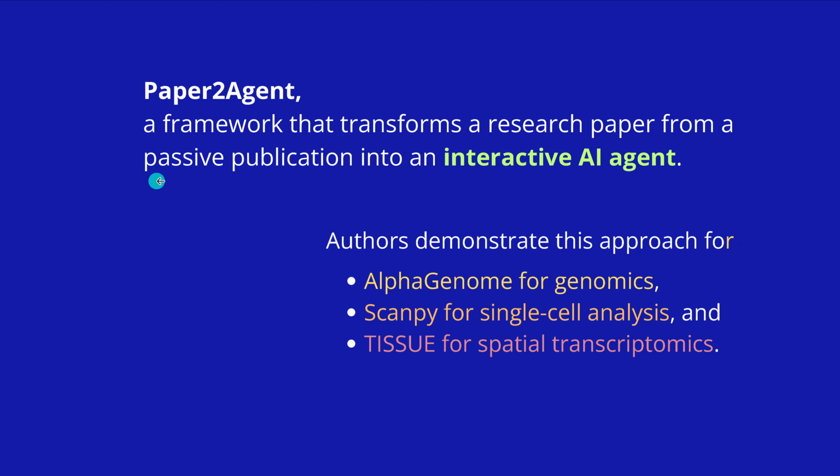Now, the paper is called Paper to Agent, a framework that transforms your research paper from a passive publication into an interactive agent, and they demonstrated this for 3 different topics: for genomics, for single-cell analysis, and for transcriptomics.